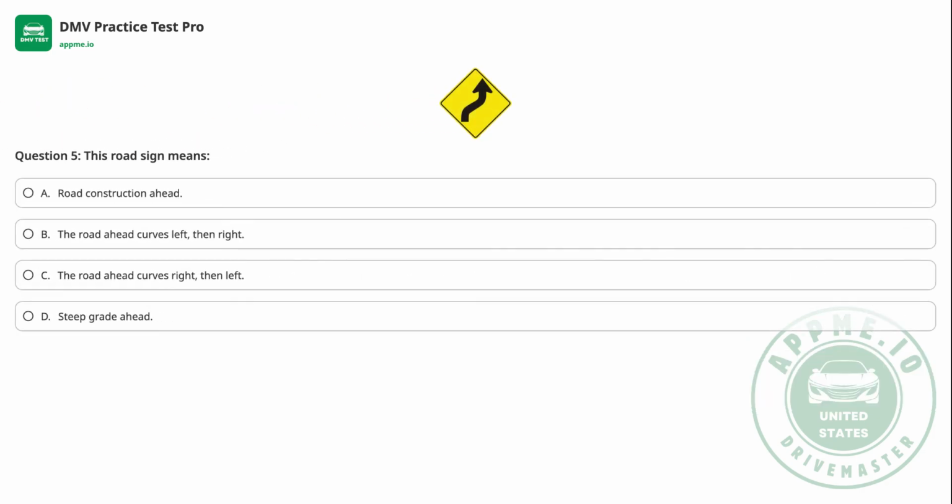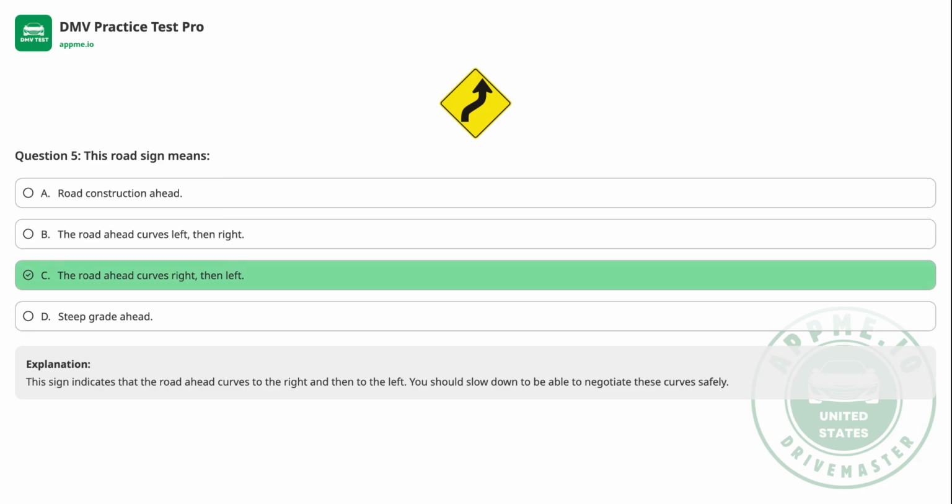Question 5. This road sign means A. Road construction ahead. B. The road ahead curves left, then right. C. The road ahead curves right, then left. D. Steep grade ahead. The correct answer is C.